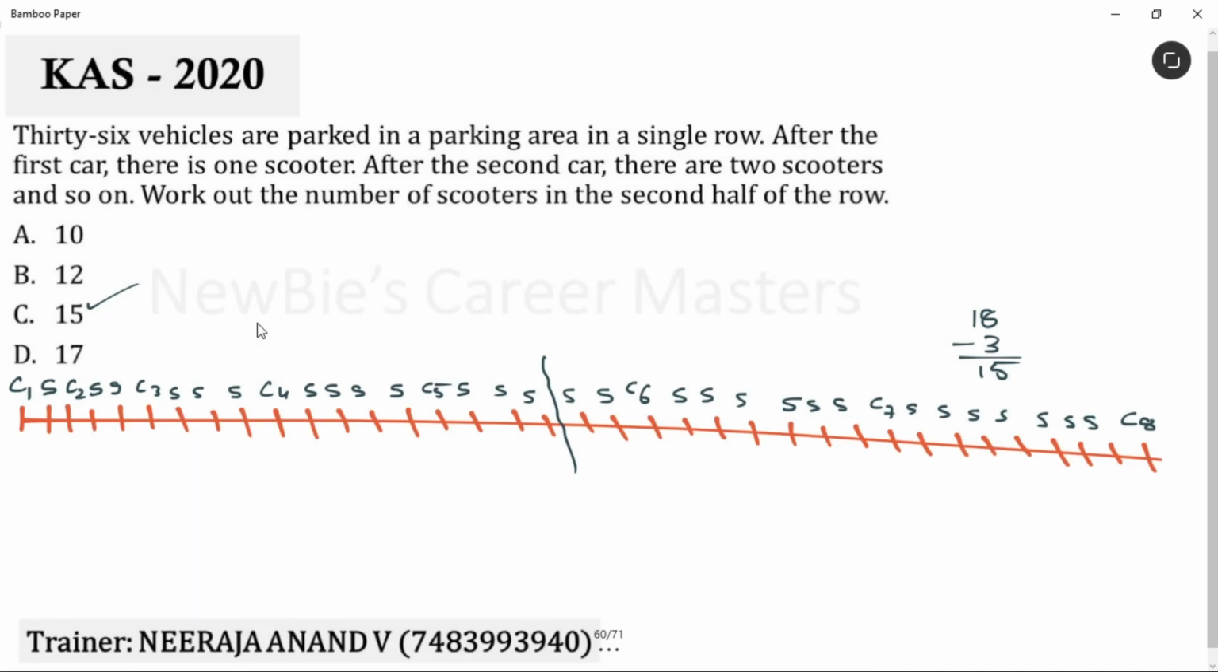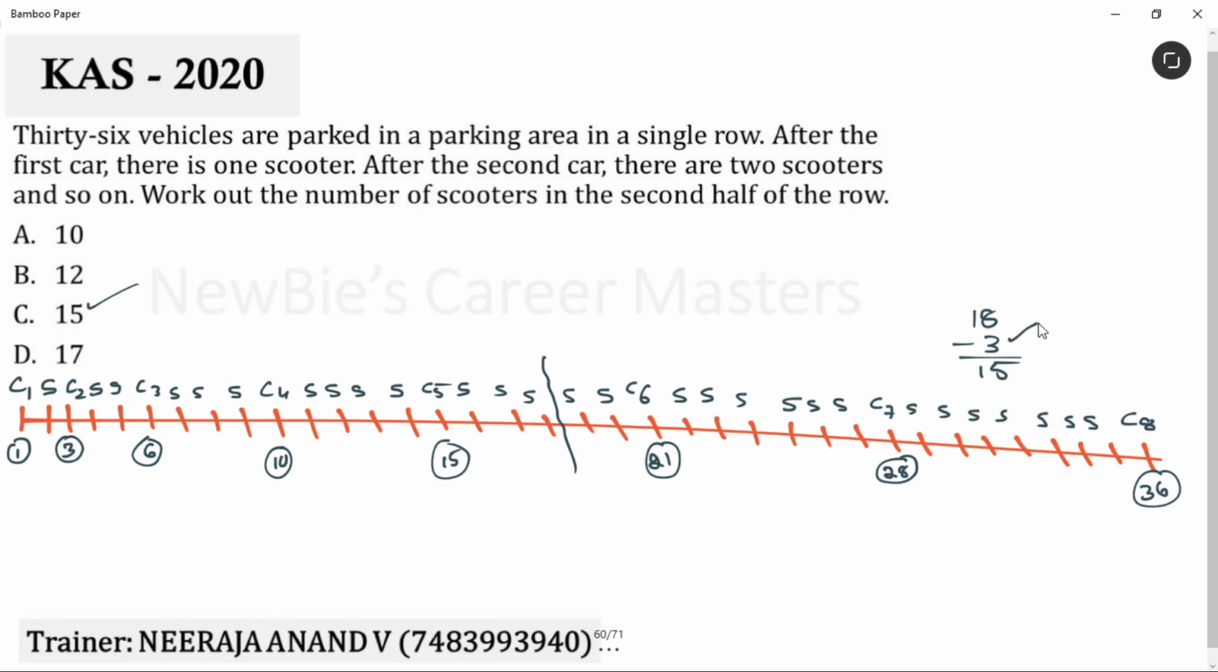As the basis for the equation method, let's check the car positions. Car 1 is at first place. Car 2, third place. Car 3, 6th place. Car 4, 10th place. Car 5, 15th place. Car 6, 21st place. Car 7, 28th place. Car 8 is at 36th place. Am I clear? Now, see, out of these 18 vehicles, you have to find how many cars are there.